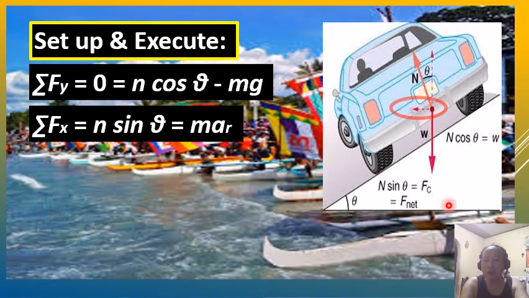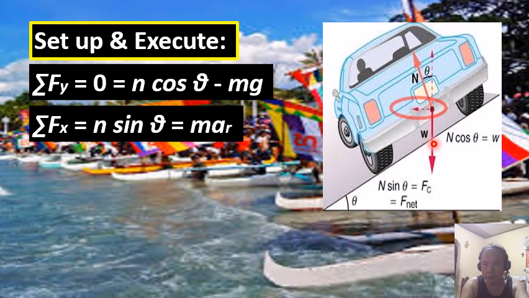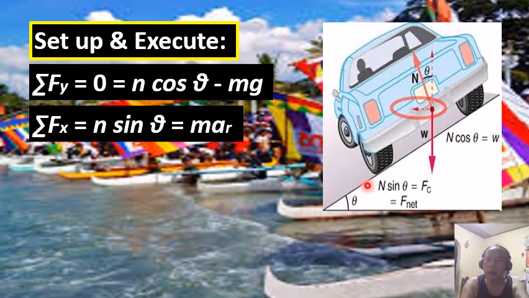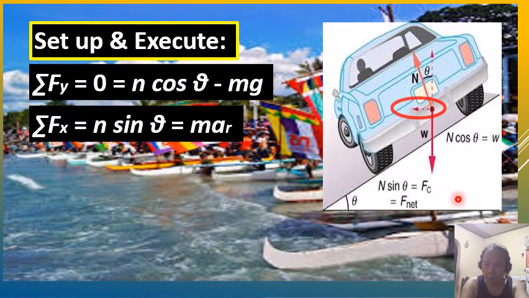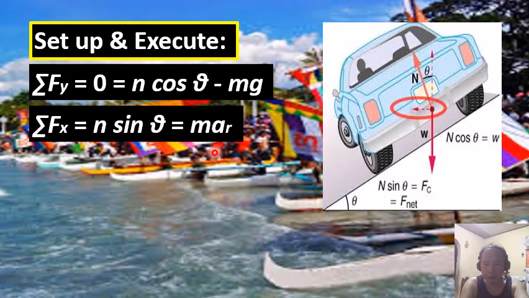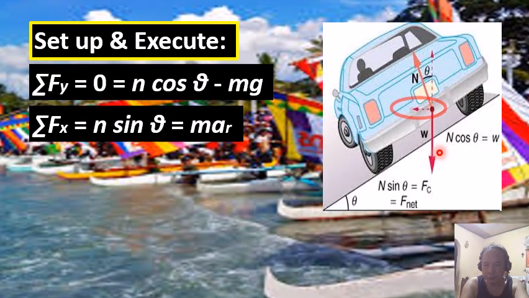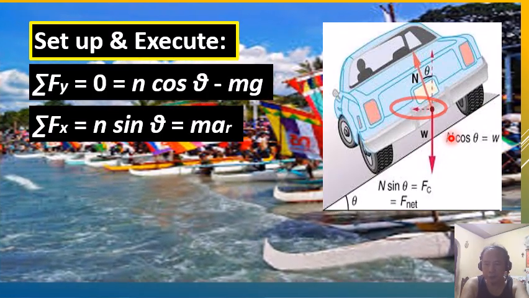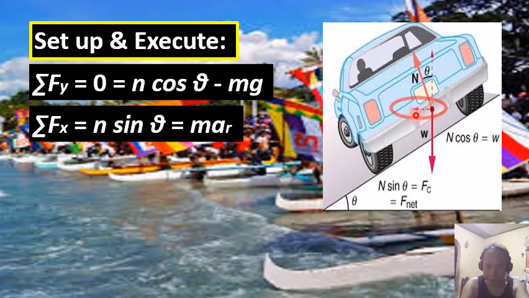So even in the absence of static friction, in other words, even if the road is mostly ice, because of this x component of the normal force, there is what we call a centripetal force that will be acting on the car, causing it to accelerate radially, or in the direction of the center of curvature.